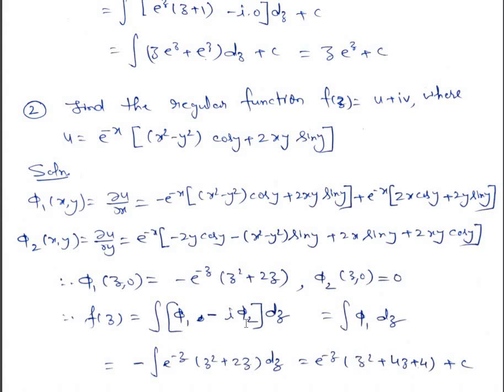Because this is 0, this is the integral of phi 1 dz, which is equal to, what is phi 1 of z comma 0? This expression. So minus e to the power minus z, z squared plus 2z dz. Integrating it, we get e to the power minus z, z squared plus 4z plus 4, then plus c.